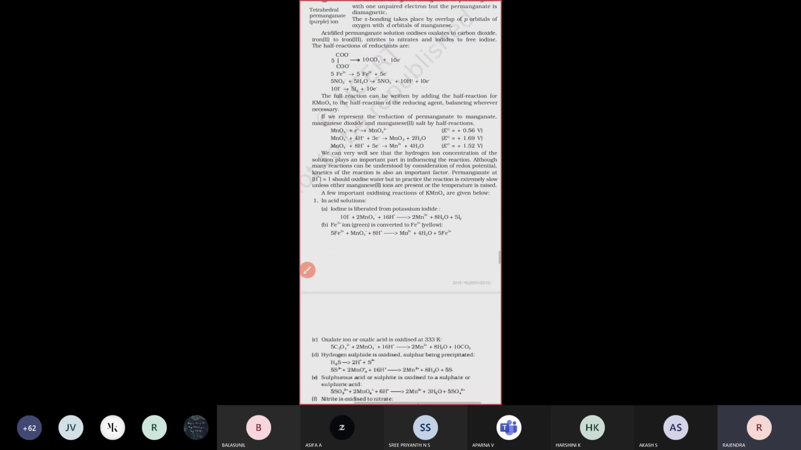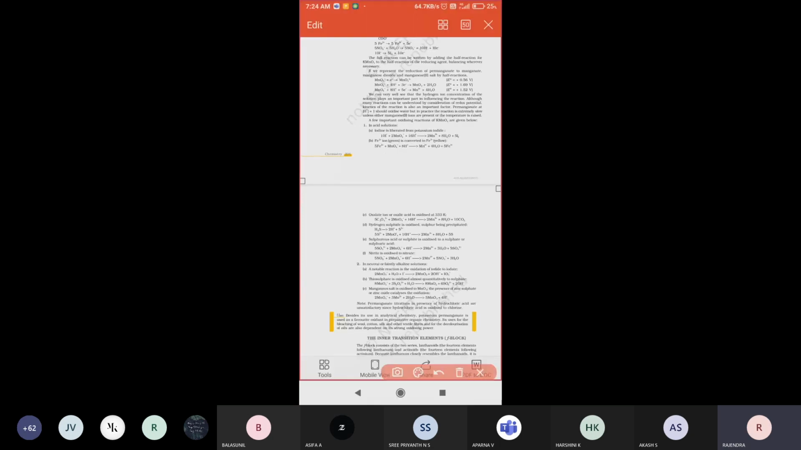Most probably they will ask questions like redox reactions, this only they will ask you. How it happens there. So these equations are all very, very important. Most probably they ask either a 2-mark question or a 3-mark question there.